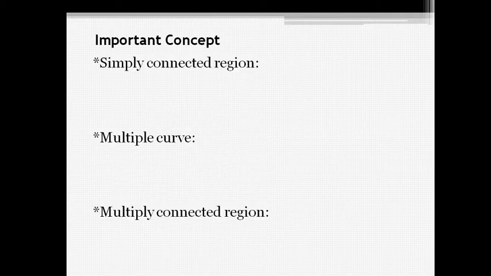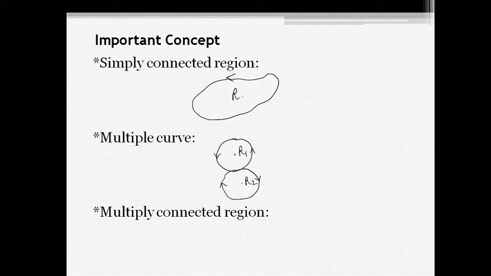Now, important concept regarding different regions. First is simply connected region. A simple curve C does not cross itself, and Cauchy's integral theorem is applicable for a simply connected region capital R enclosed by a simple curve C. A multiple curve crosses itself, and it encloses more than one separate region.